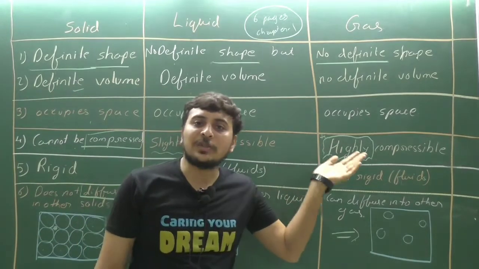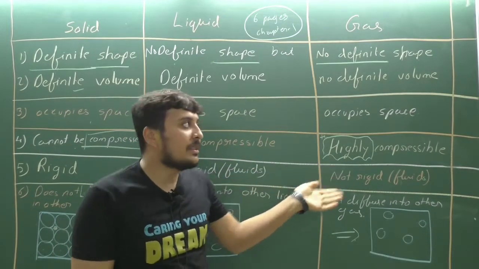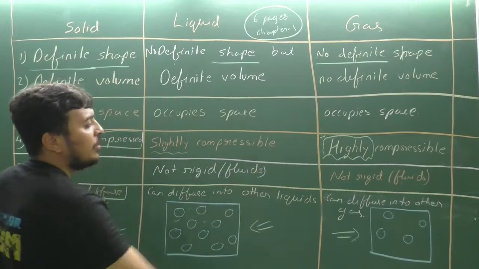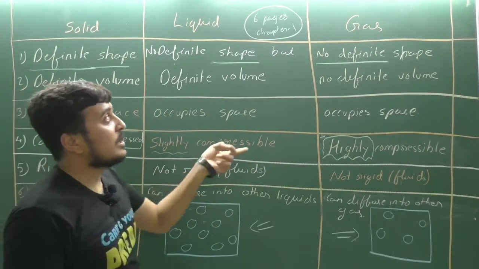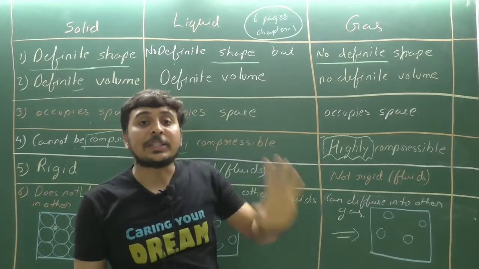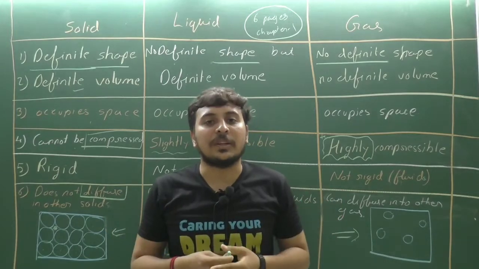There are many properties of solid, liquid and gas, and you can add and compare the properties of solid, liquid and gas and create a larger table than what is written here. 3 times the table, 6 pages to learn, and in-text questions from the first 6 pages of chapter number 1, that is Matter in Our Surroundings.